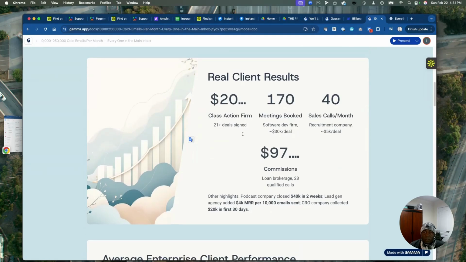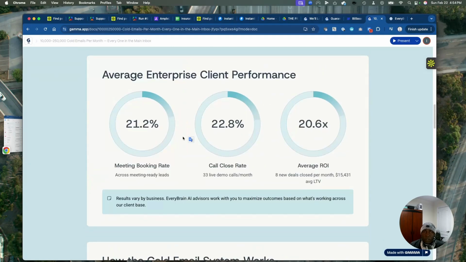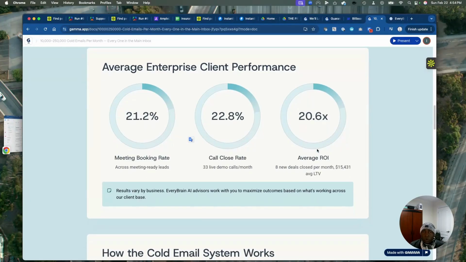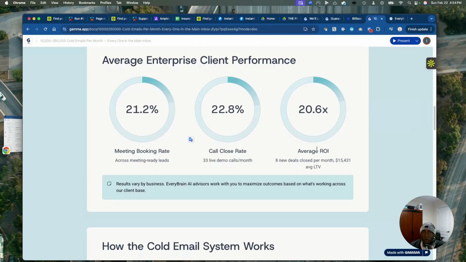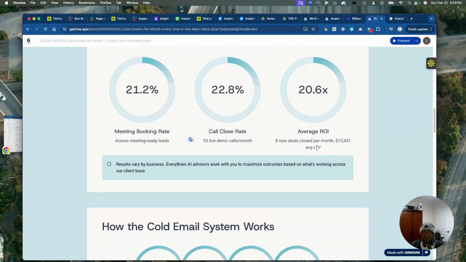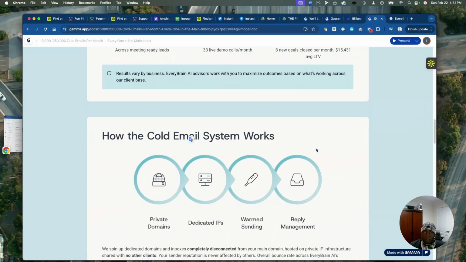These people are creating worth for them. You see the meeting booking rate, the call close rate. At this rate, the average return on investment is 20 plus times your investment. So you make more than 20 times what you're paying. Let's say you're paying $1,000, you multiply that: for every $1,000 you're going to make $20,000. So this is a guaranteed return on investment.